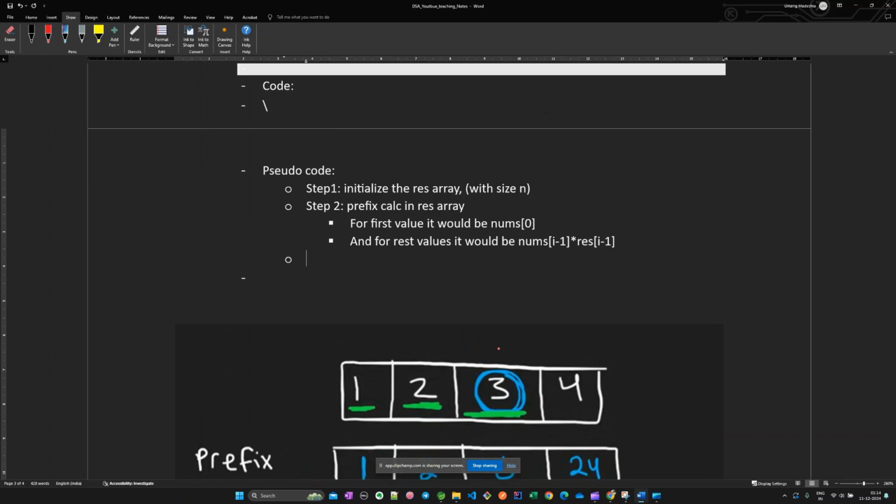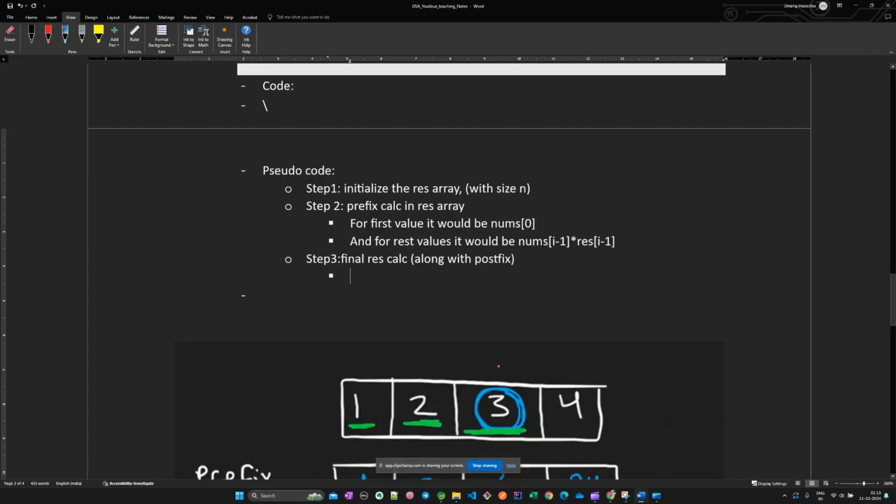Step 3 would be the suffix, or you can say postfix, or final result calculation along with postfix.